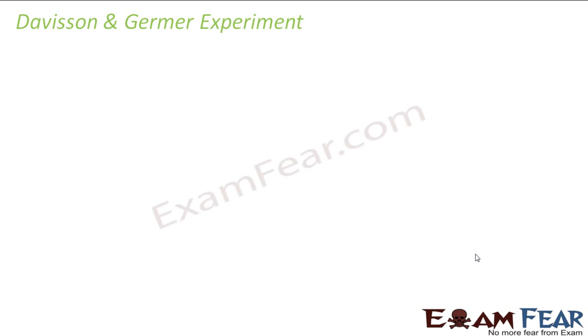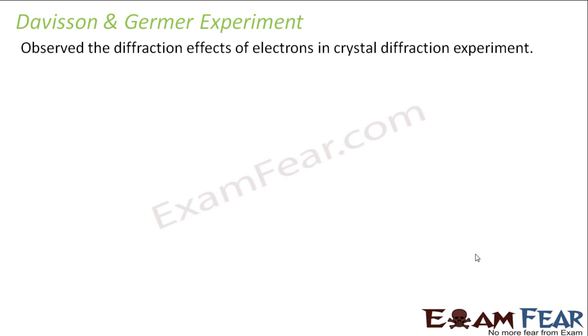So before concluding this lesson, or before bringing it to an end, let us talk about a very important experiment performed by a group of scientists named Davisson and Germer. What was so significant about what they did in this experiment? They actually observed the diffraction effects of electrons in a crystal diffraction experiment.